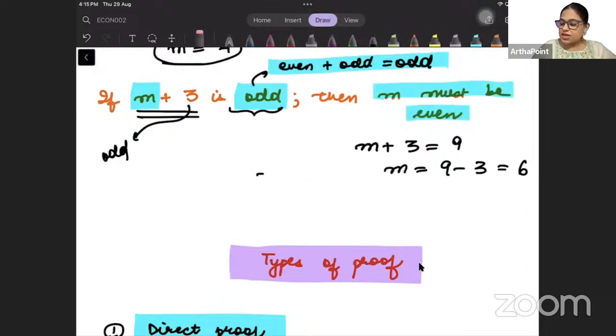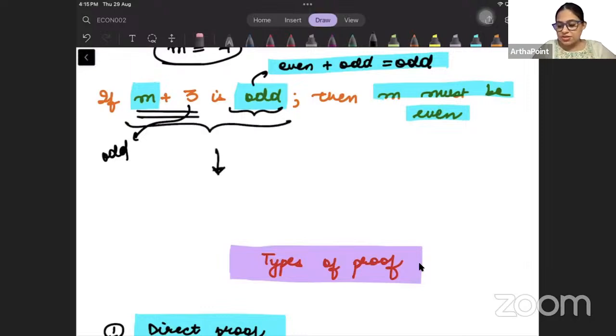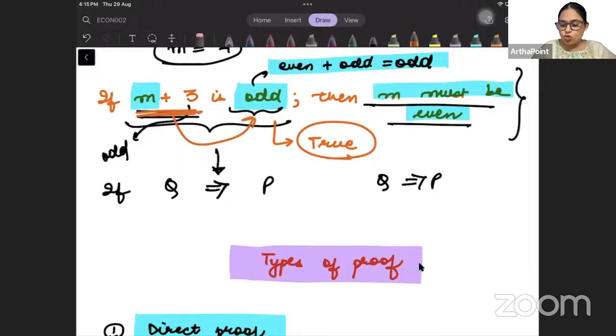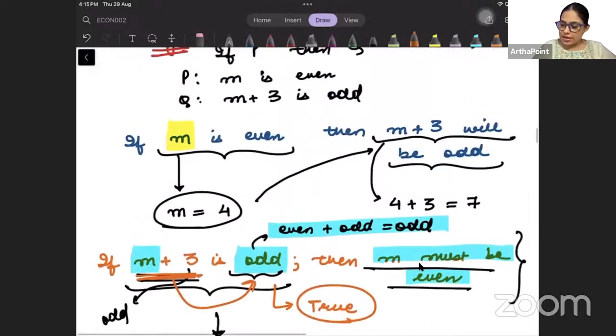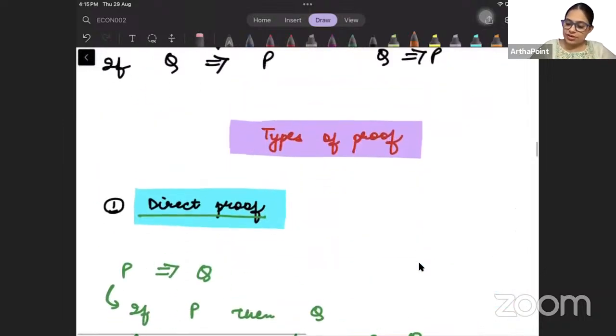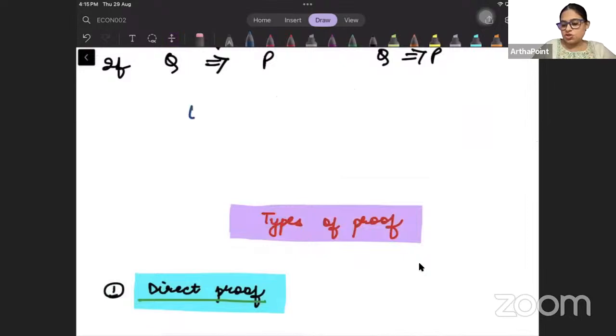So what have we got from here? We are reversing the statement. If m plus 3 is odd, m plus 3 is odd means Q. If Q, then m must be even, P. So this is the reverse. This is saying Q implies P. But this is also true. We proved that if m plus 3 is odd, then m is even. So Q implies P is true, and the other was saying P implies Q. So we can combine the two things together.